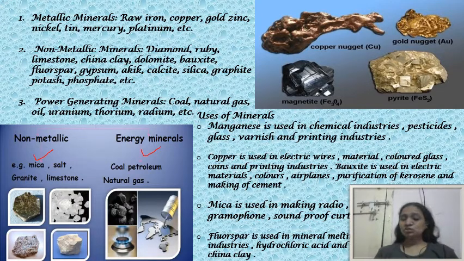Then bauxite is used in electric materials, colors, airplanes, purification of kerosene, and making of cement. So these natural resources are very important; we are using them for so many purposes in our daily life and even in our industries. Now mica is used in making radios, telephones, gramophones, soundproof curtains, and even iron. So mica is used in such things.